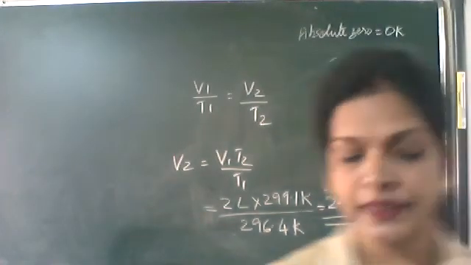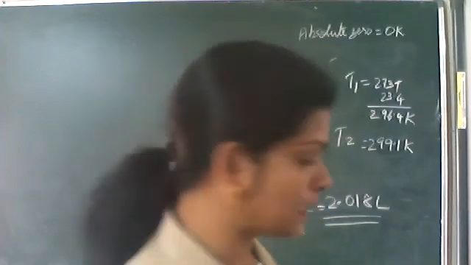Next, we are going to Gay-Lussac's law, that is PT relationship.